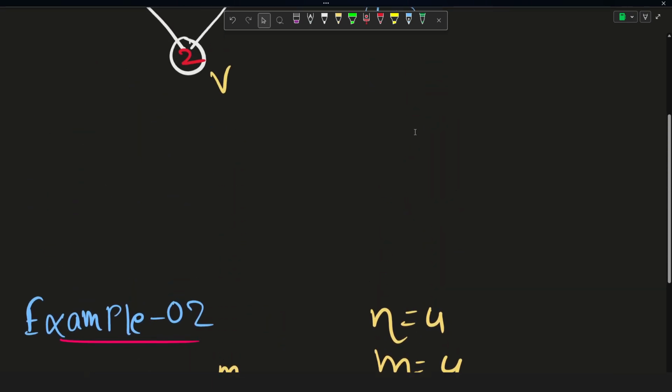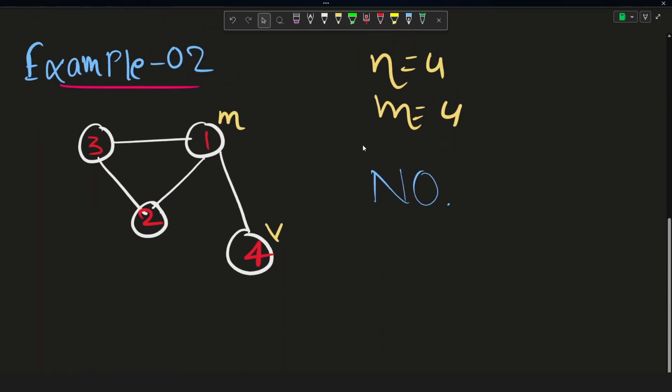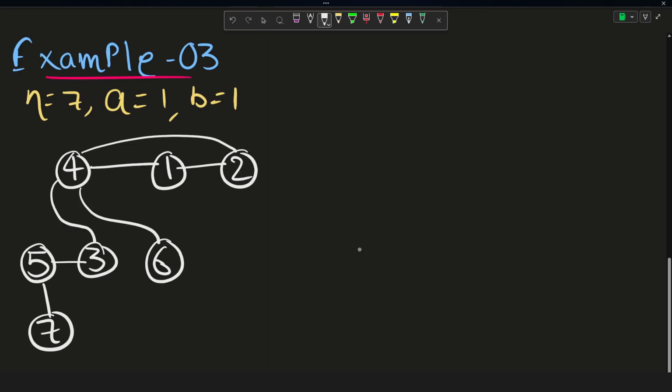I hope you understood why for this example the answer was yes, and for this example the answer is no. Now let us discuss another example, and in that we will be considering more cities in order to understand it better. Now let us consider another example given in the test case.